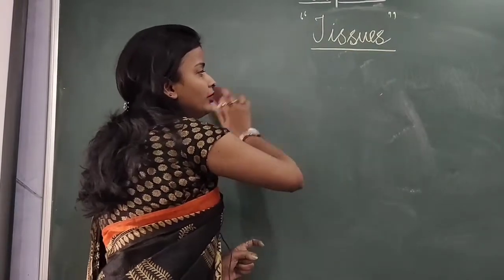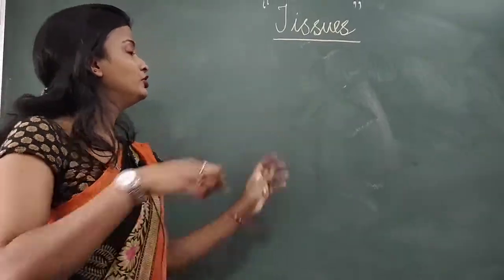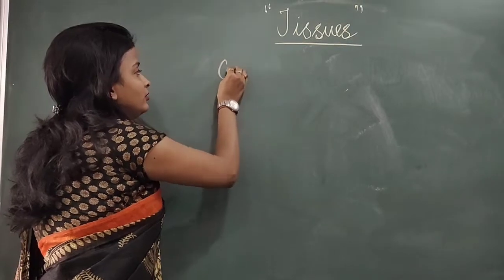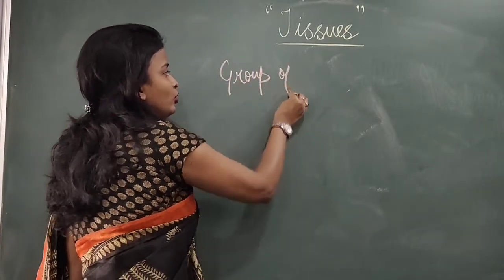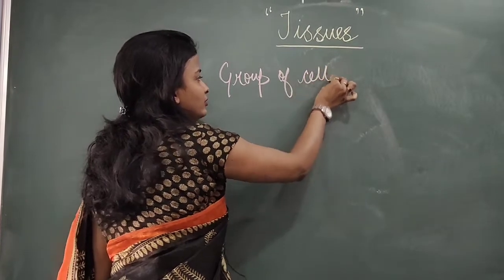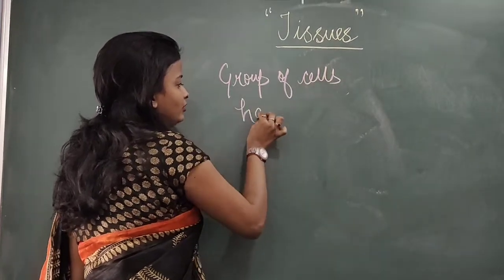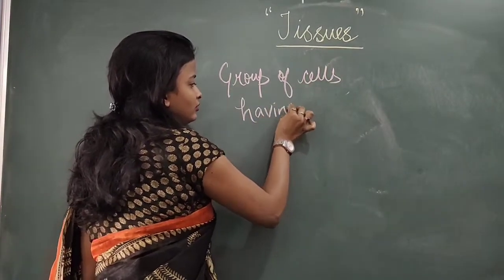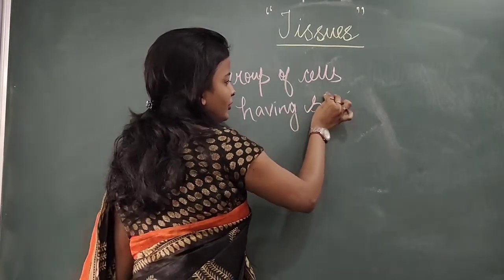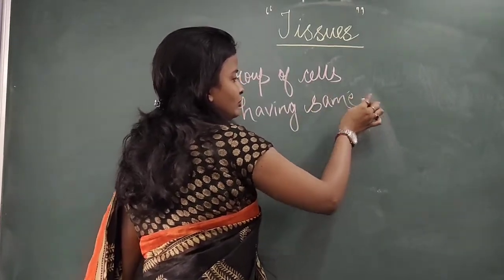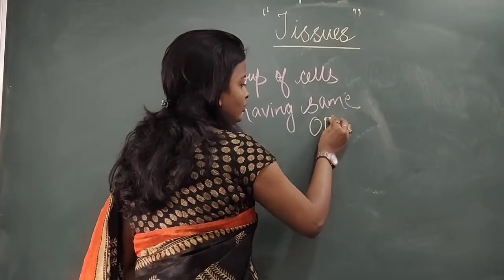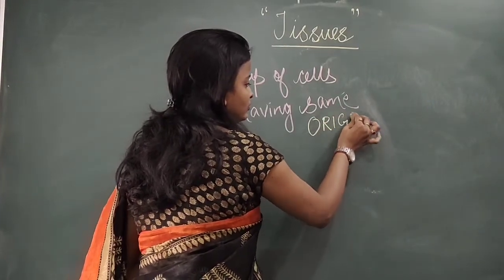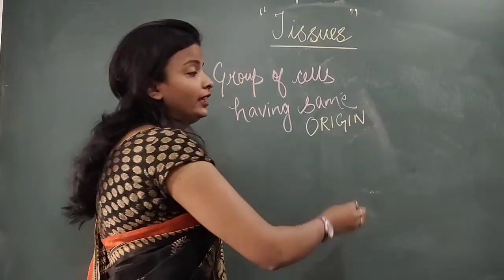So what are tissues? Now I will tell you. Tissue is a group of cells having same origin and same function. Two things I have told.